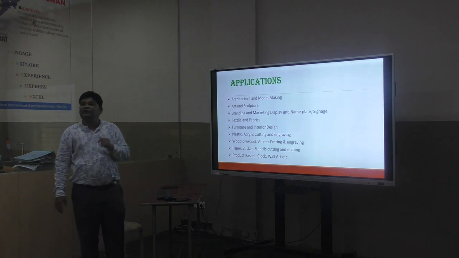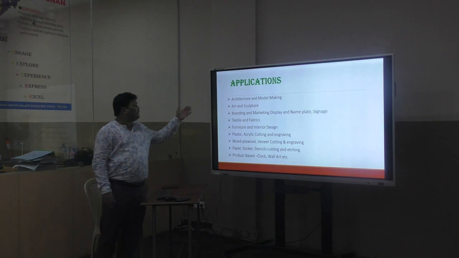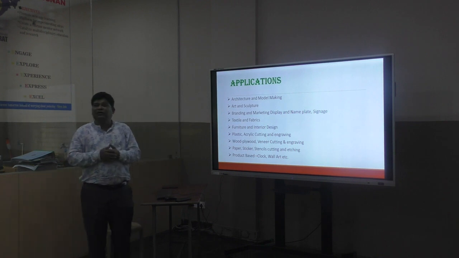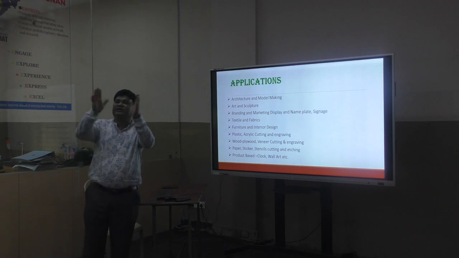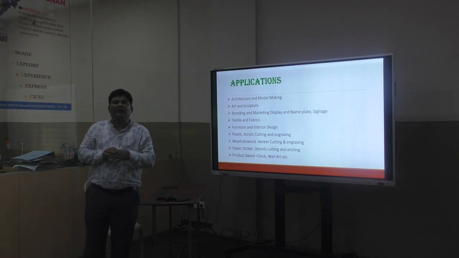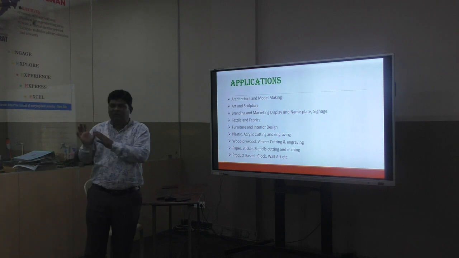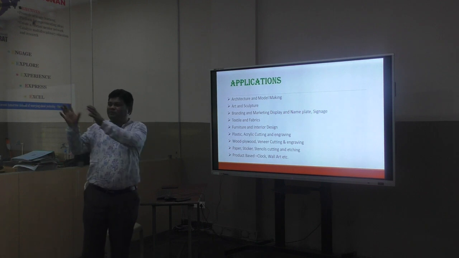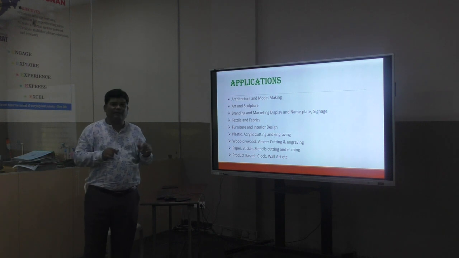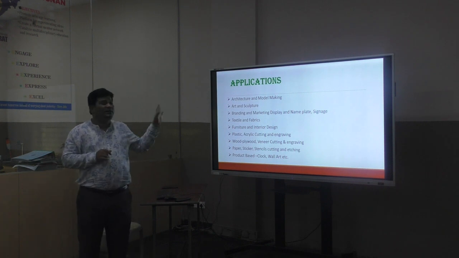What are the applications of this laser cutting machine? It can be used for architecture and model making. Nowadays whenever anyone builds their house, aesthetic consideration is a very important part. Like how we have designed the room, what model you can keep in there, even if it is a small room, how you can beautify it. So we generally use some models, sculptures and stickers, and that can be easily made by the laser cutting machine.